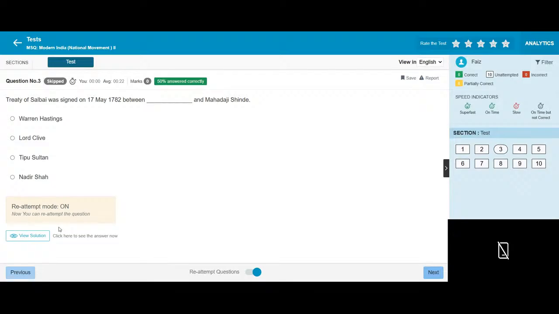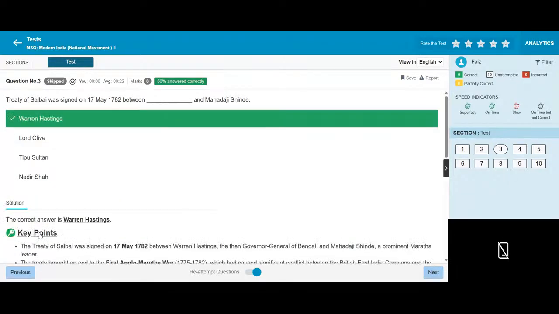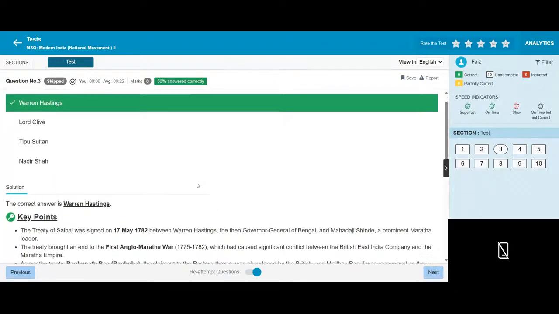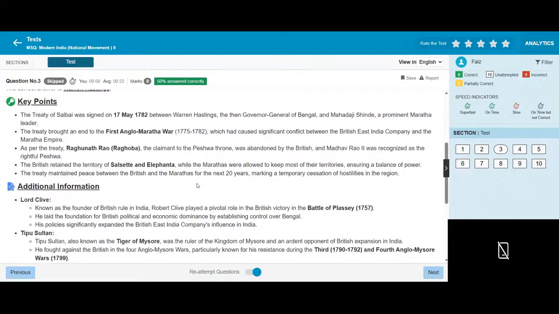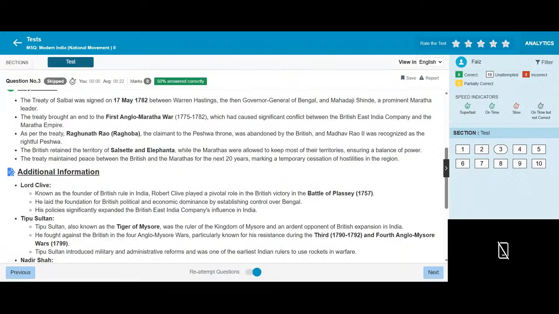The Treaty of Salbai was signed on 17 May 1782 between Warren Hastings, the Governor General of Bengal, and Mahadji Shinde, a prominent Maratha leader. The treaty brought an end to the First Anglo-Maratha War, 1775-1782, which had caused significant conflict between the British East India Company and the Maratha Empire.